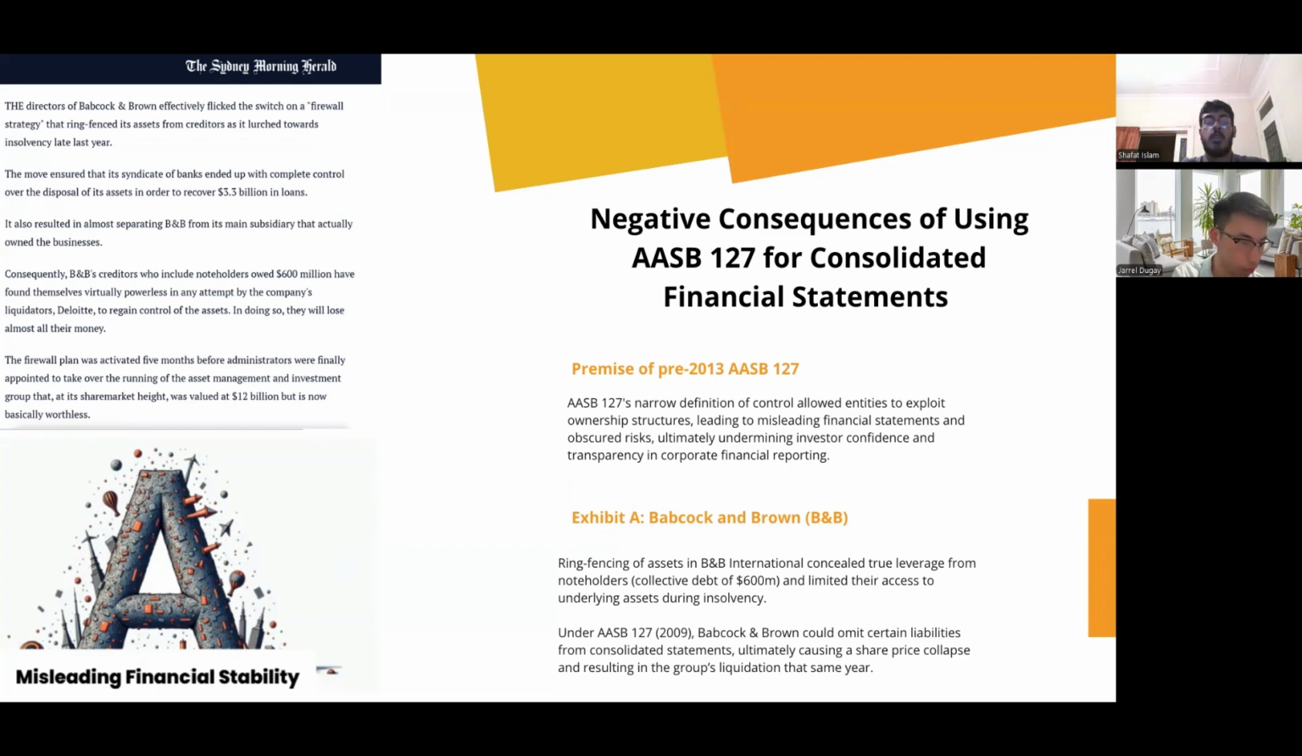Babcock and Brown, for example, were known to ring-fence their assets in their main operating subsidiary, B&B International, which meant that the note holders who believed they were owed a collective debt of 600 million AUD became unaware of the true consolidated leverage, with limited access to the subsidiary's net assets if insolvency were to occur. Under the AASB 127 in 2009, they were able to omit several liabilities and exposures in consolidated financial statements, which inevitably led their group's share price to crash and culminated in the liquidation of the corporation in that same year.